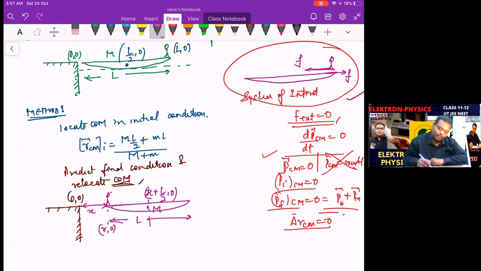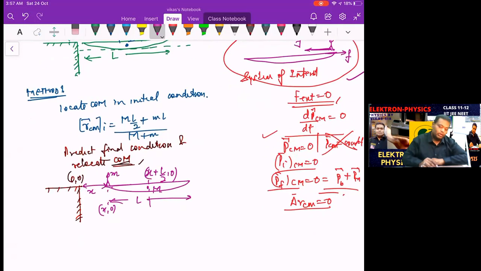mass of capital M. This is the mass small m. This is what is predicting the final condition. The boat drifts towards the right. What's the reasoning? Because there was a friction on the boat towards the right. Now in this new condition, we relocate the center of mass, so relocate the center of mass in this position.